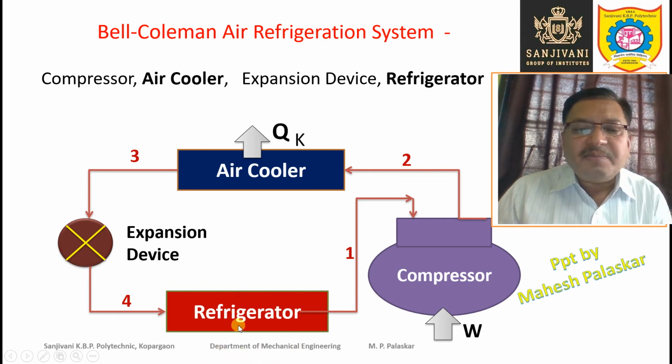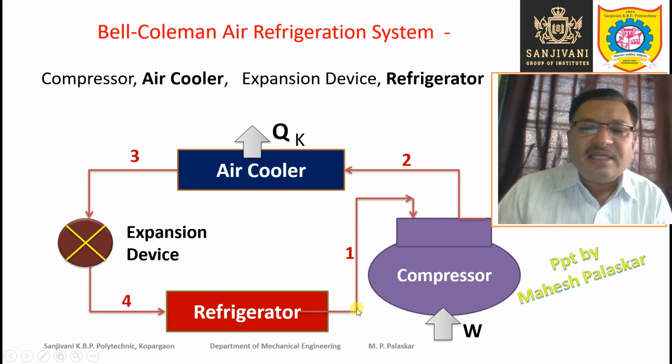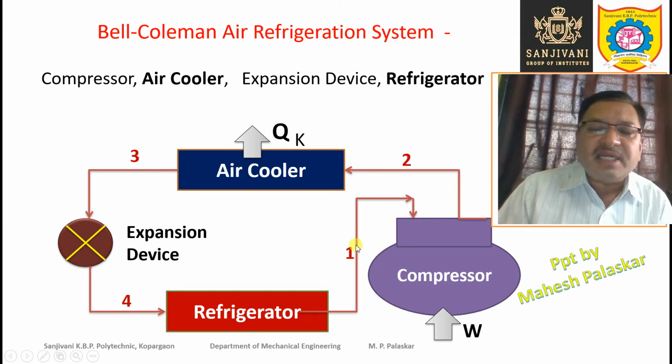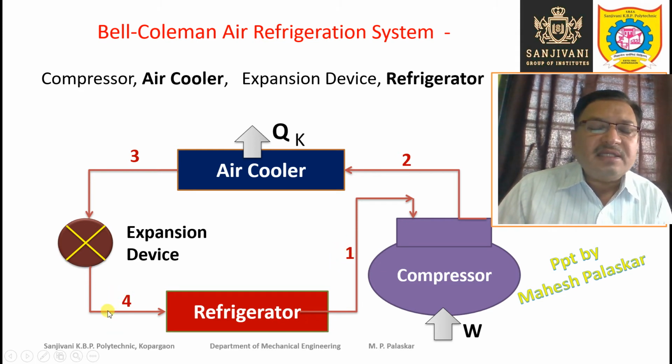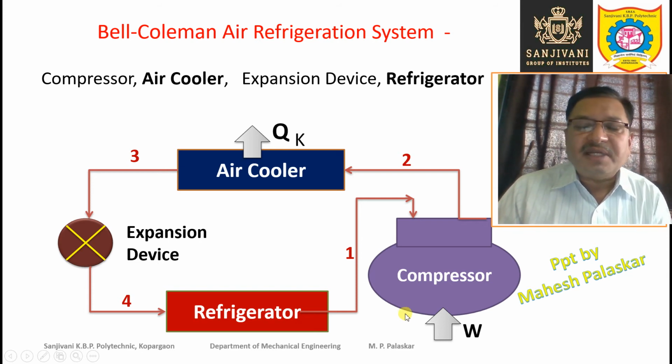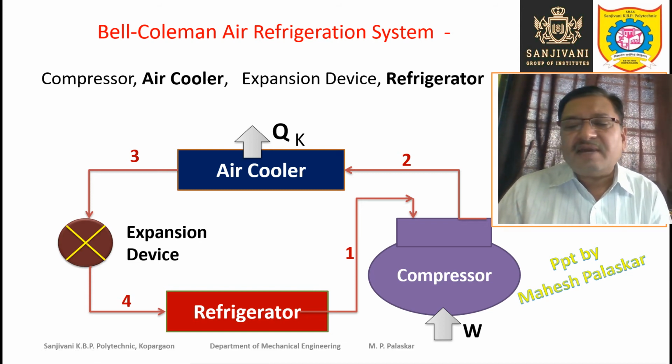But at the same time, the temperature of the refrigerant will increase, and this refrigerant will enter the compressor. So point 1 represents the condition of the refrigerant at the exit of the refrigerator, which is a heat exchanger, and here this is point 4. So point 4 represents the condition of the refrigerant at the exit of the expander, that is the expansion device, and at the entry of the refrigerator. So these are the four components of the Bell-Coleman air refrigeration system, which is also called the gas cycle refrigeration system. And in this way, the various components are working.